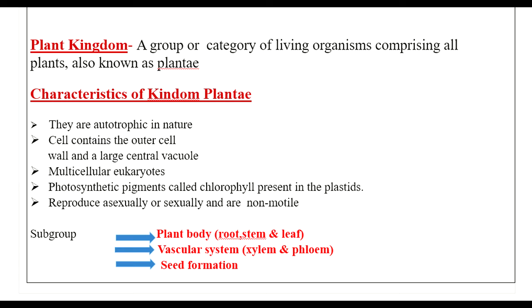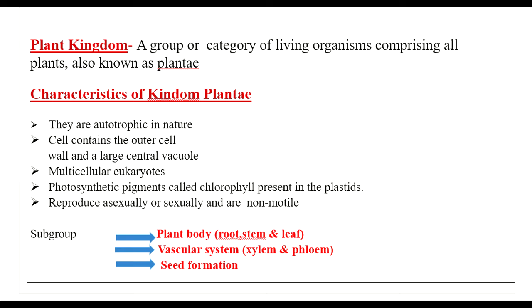Then we'll move on to the characteristics of Kingdom Plantae. They are autotrophic in nature. The cell contains an outer cell wall and a large central vacuole. Then they are multicellular eukaryotes. Photosynthetic pigments called chlorophyll are present in the plastid. They reproduce asexually or sexually and are non-motile in nature. Then they are further subgrouped or divided based on the plant body, vascular system and seed formation.